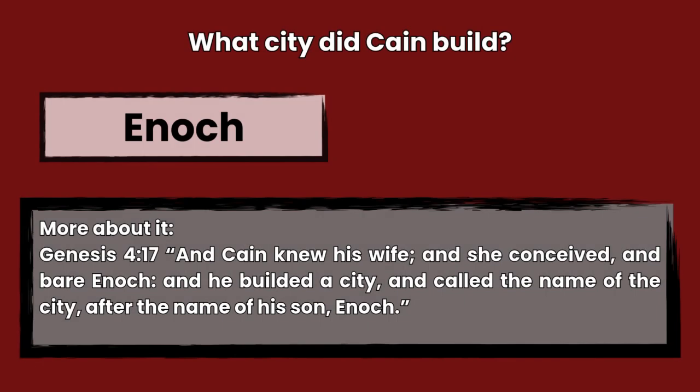The answer is Enoch, Genesis 4:17. And Cain knew his wife, and she conceived, and bare Enoch, and he builded a city, and called the name of the city after the name of his son Enoch.